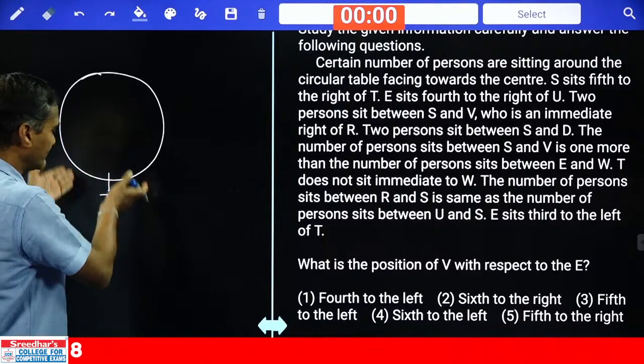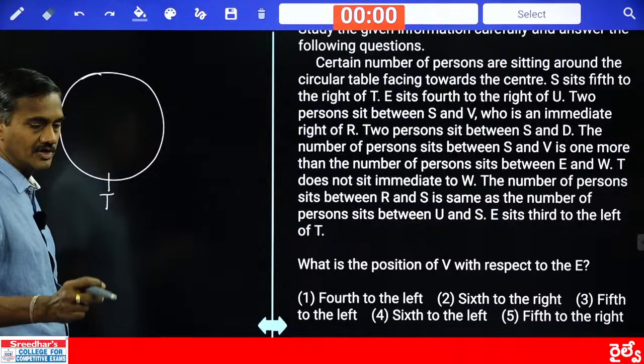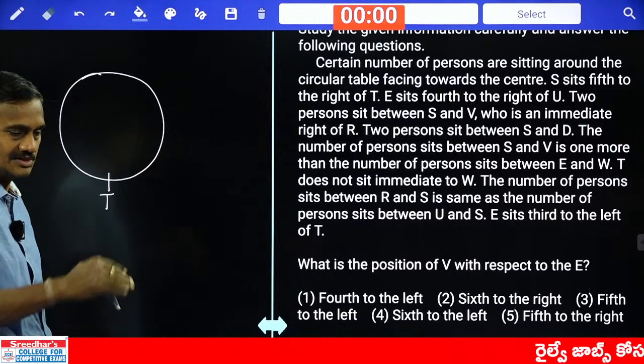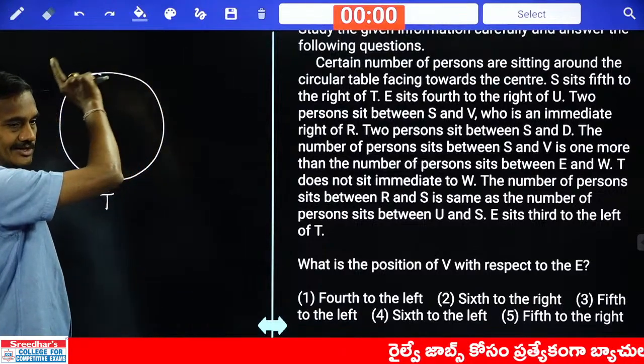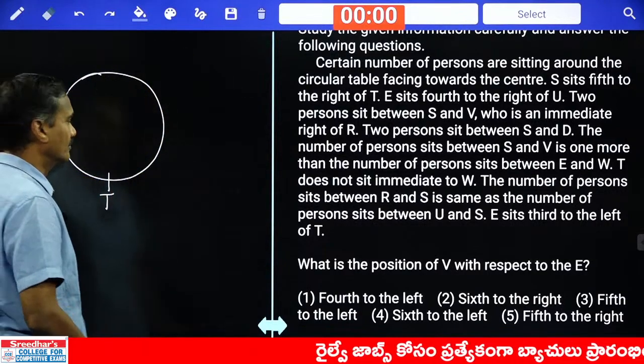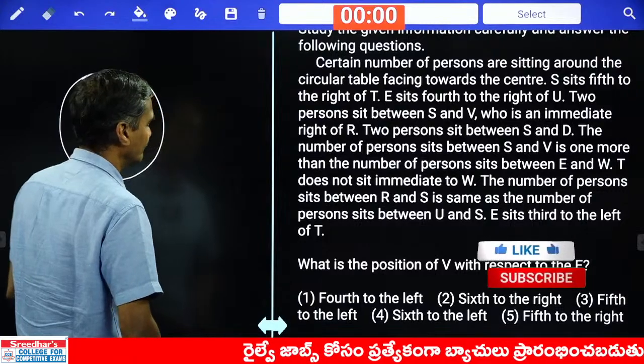If all the persons are facing towards the center, left is always clockwise, right is always anti-clockwise. Clear?